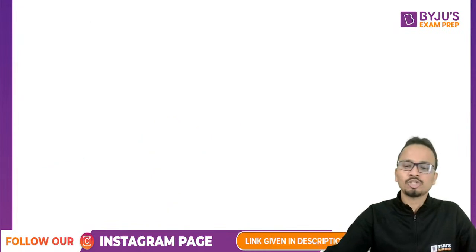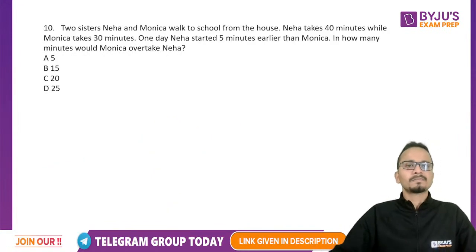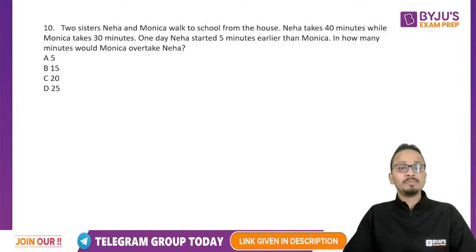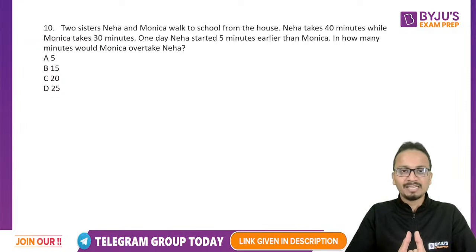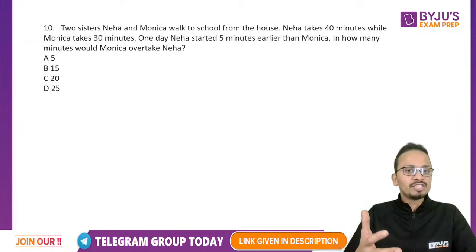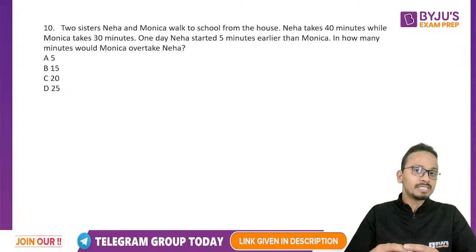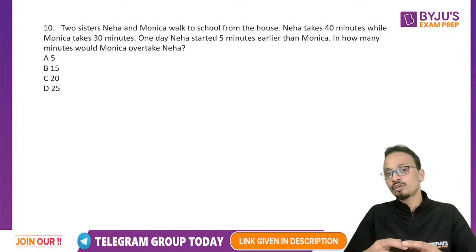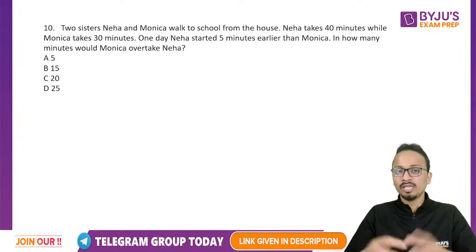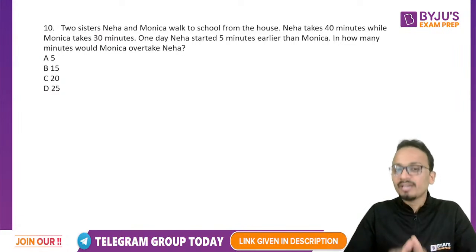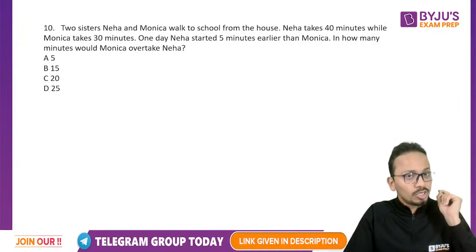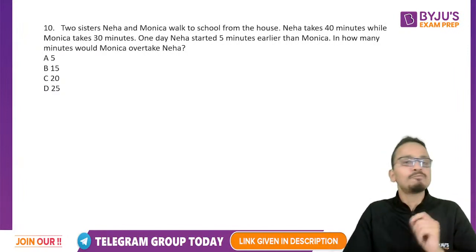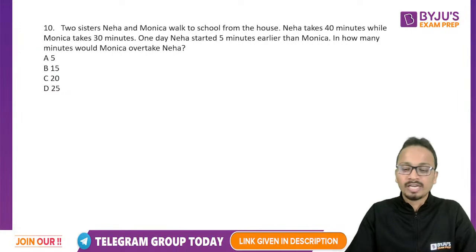Let's move on to our next question, question number 10. Now another question of time, speed, distance. You can see that I've taken all these questions from the previous year paper of CMAT. And already we have seen 3 questions from time, speed, distance, and plenty of questions from percentages, profit and loss as well. So I can say that arithmetic is one of the most important areas that you must not leave. Just finish off with each and every concept of arithmetic when it comes to CMAT examination.